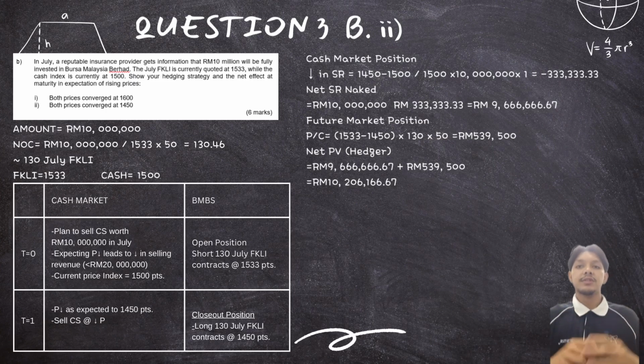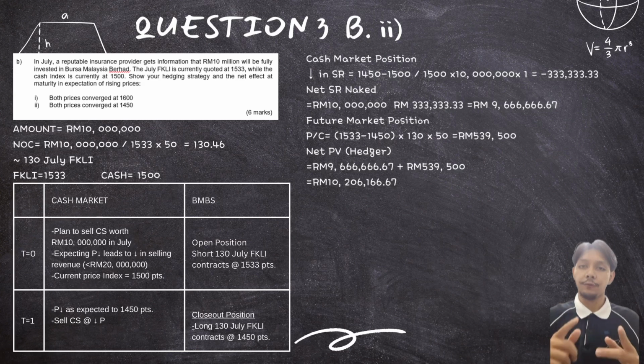Next question, the suitable strategy is a short hedge because the insurance provider expects to sell shares worth RM10 million in July and is worried that the market price will fall. If the cash index decreases, the selling revenue will become lower. Therefore, the company should sell July FKLI futures to protect itself from the falling prices. The company should sell about 130 July FKLI future contracts at 1,533 points.